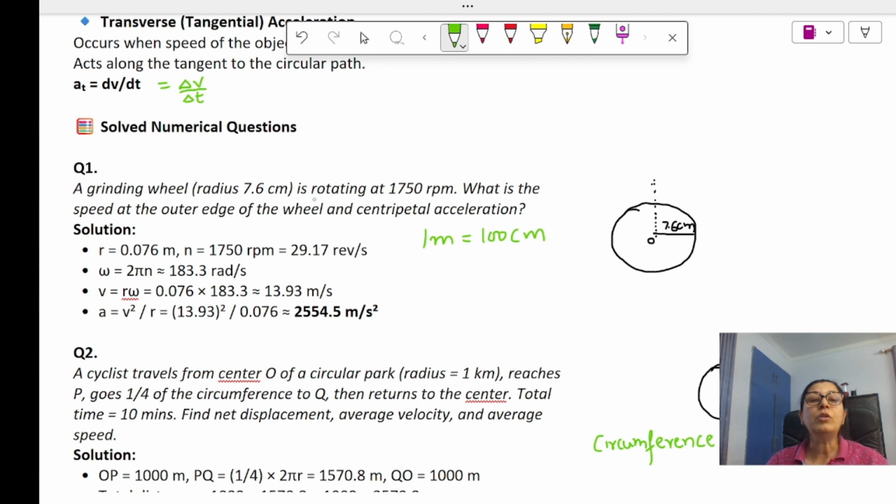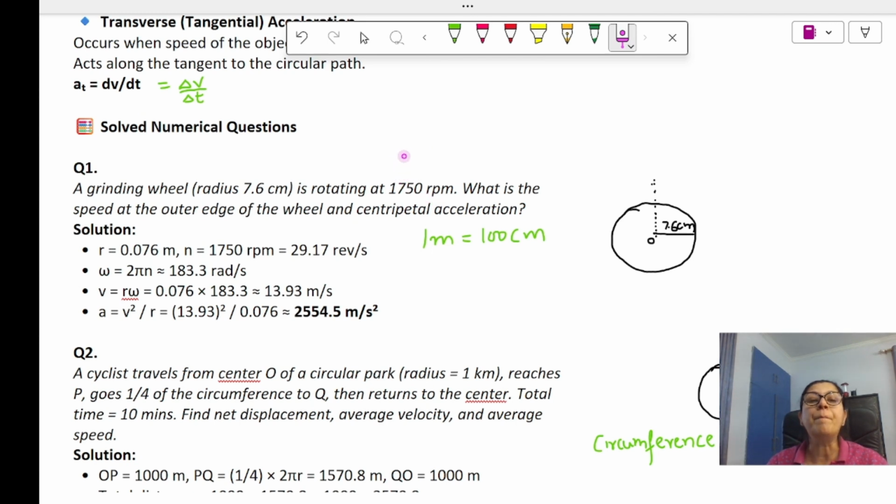Okay. Now this is rotating at 1750 rpm. Now what is this rpm? This is rotations per minute. So rotation per minute is the unit of which? Frequency. F, small f or n, that is frequency.